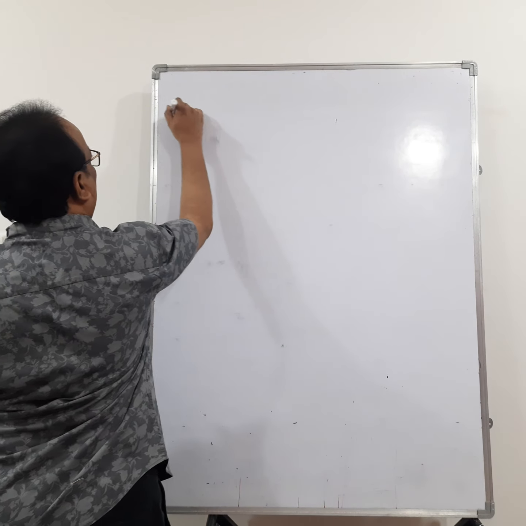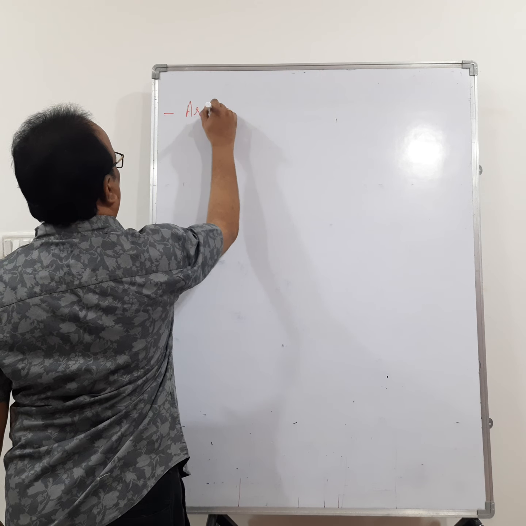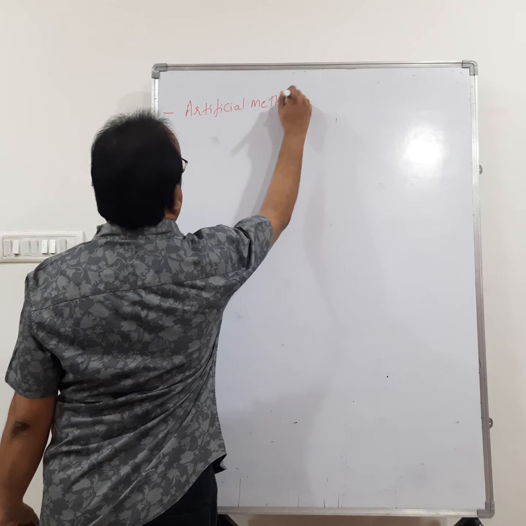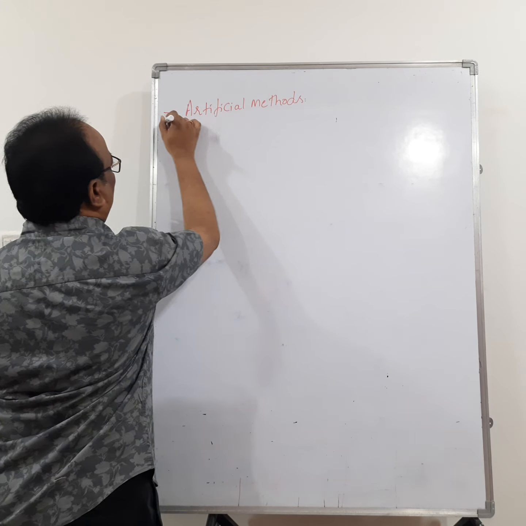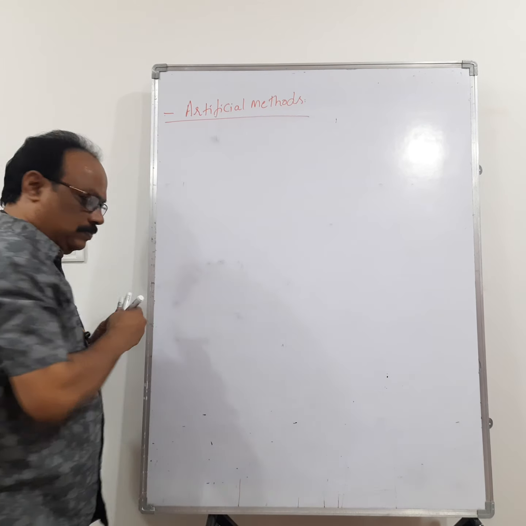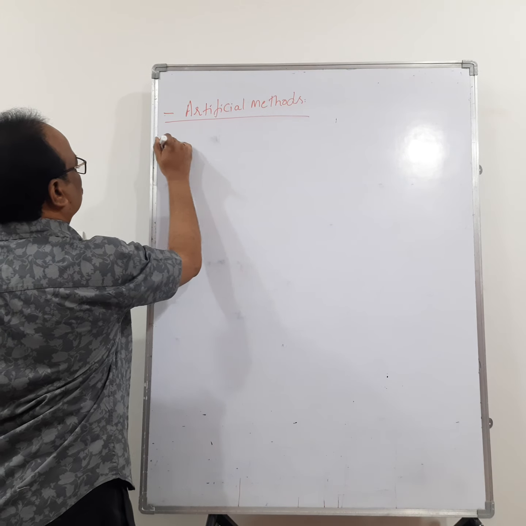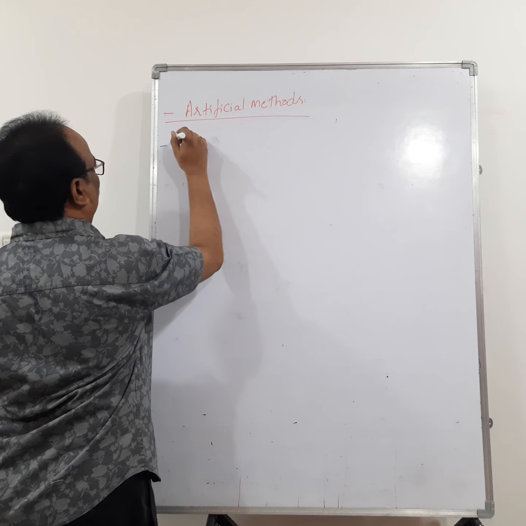Right, we go for the next one, artificial methods. Here I'll explain one by one, because I have given the list previously. What do artificial methods mean?